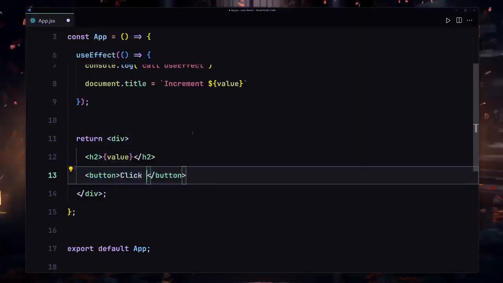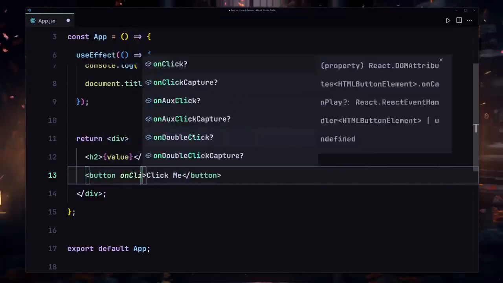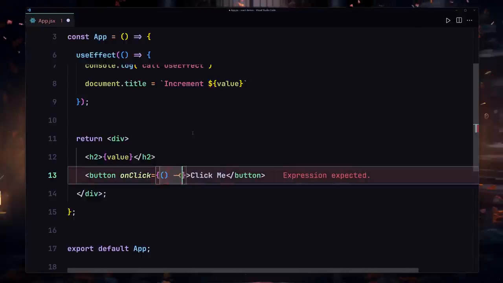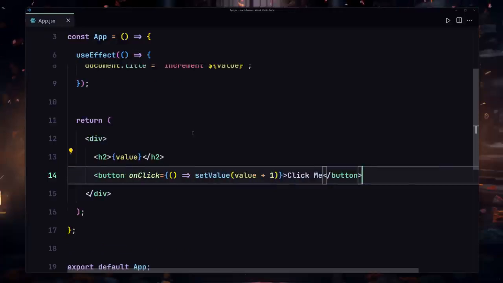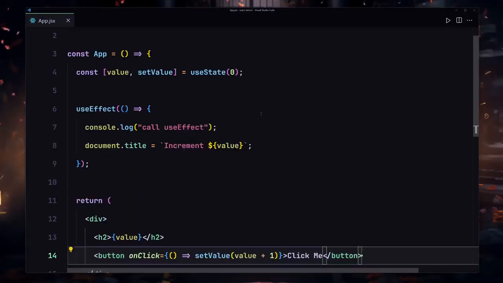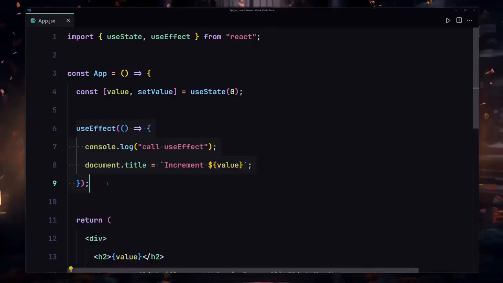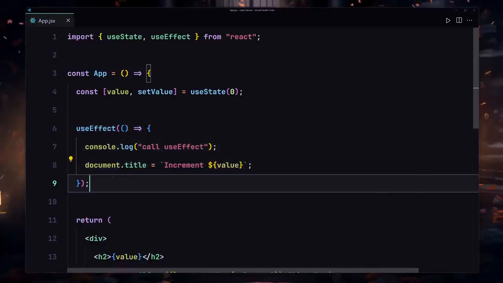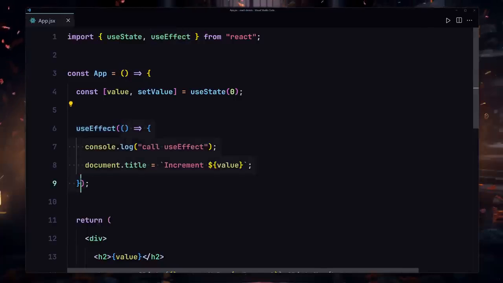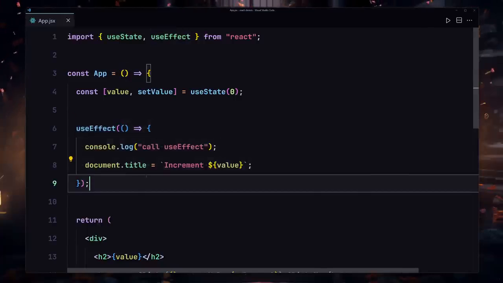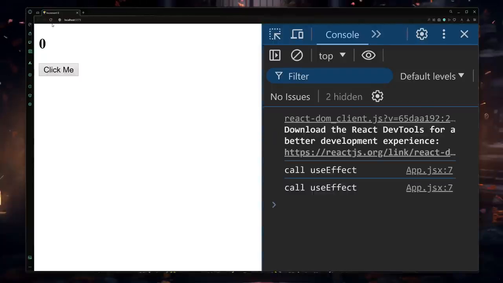So I'll just use "click me", and I'm going to also provide the onClick event handler to it, and let's pass our callback function inside this. So I'll just use setValue, and here we are going to be passing value + 1, which is just incrementing there. Here you can see I want you to only focus on this useEffect right here. Inside this useEffect we are not providing our dependency array. We are just calling our useEffect, and we are just passing our callback function to there.